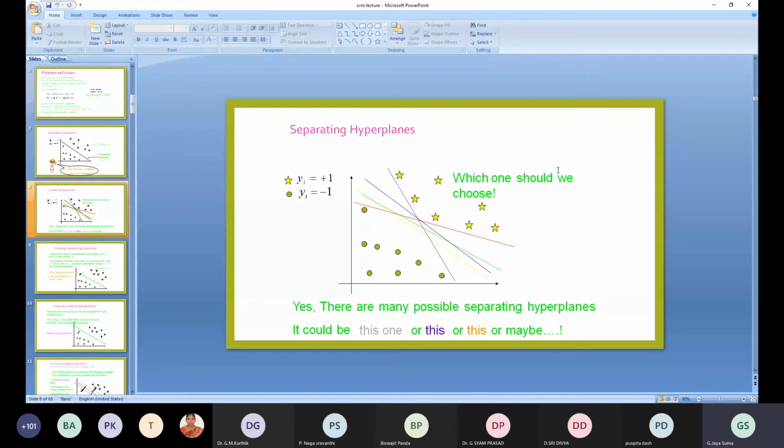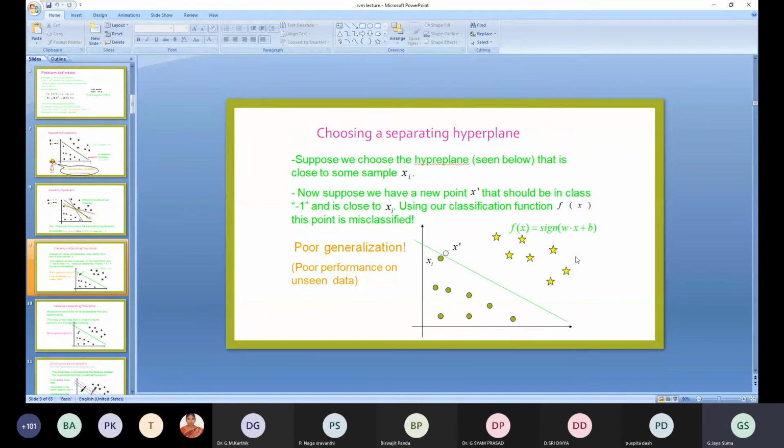There may be many possible separating hyperplanes. It could be this one or this one. So how to choose? We need to choose in such a way that it gives good generalization. Generalization means that for unseen data, that is, the test data, if it gives good performance on test data, then you can say it is good for generalization. Then there is no point of misclassification.